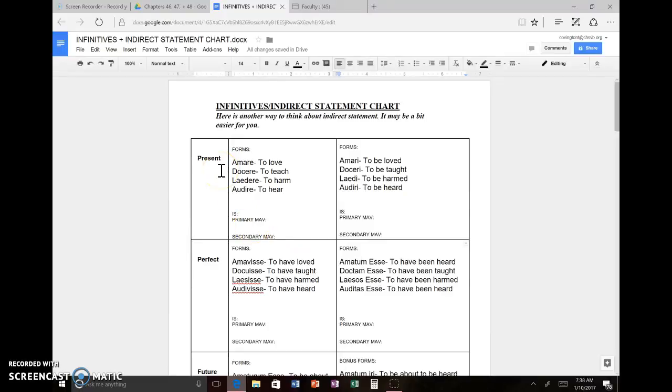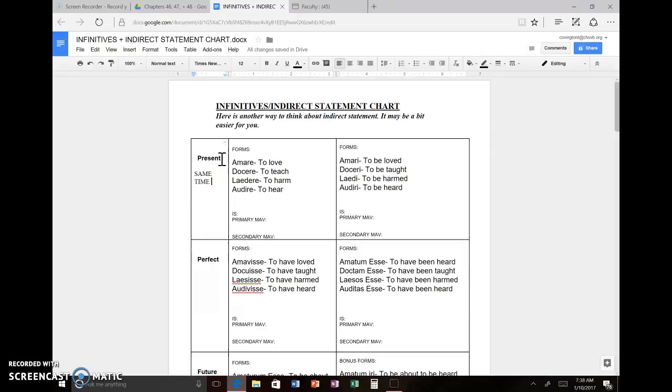For example, normally present means that something is happening right now, right? Well, in indirect statement, present means that the action of the infinitive is happening at the same time as the action of the main verb. Okay?